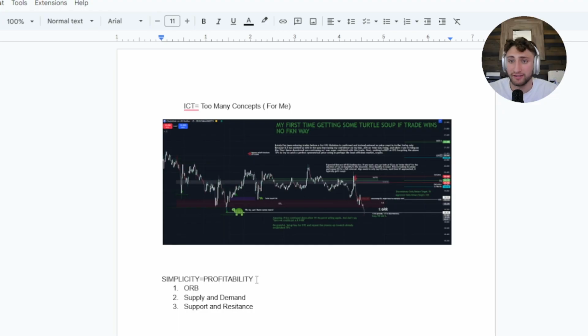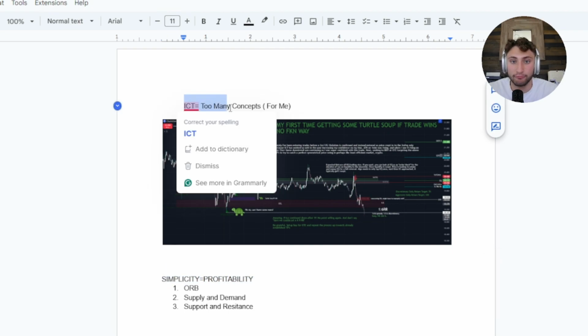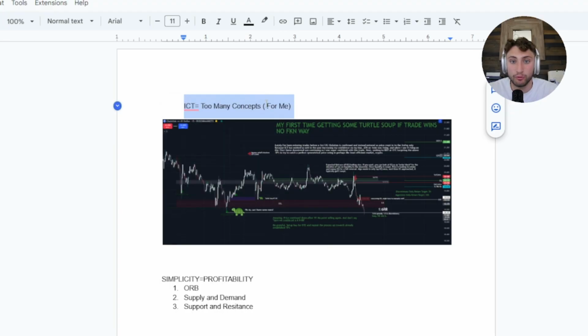So I want to outline a saying that you might have heard before, but really helped me when I was going through my learning process of trading. And that is this saying right here: simplicity equals profitability. As you can see up here, I write ICT concepts equals too many concepts for me. For me, simplicity equals profitability.